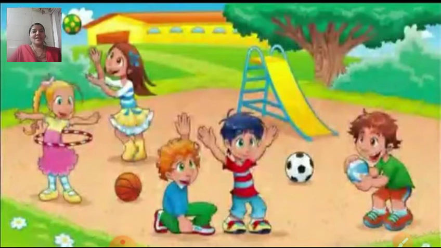Here we can see two girls are playing with the rings, and these boys are playing with the football. When you go to the garden, you can carry your things also in the garden and you can enjoy. See how children are playing there, they are enjoying.